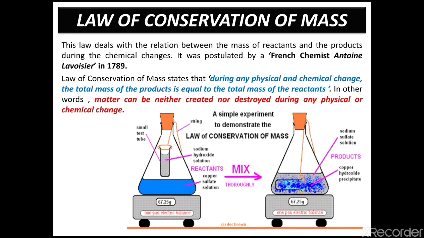Here is a simple chemical experiment to demonstrate the law of conservation of mass. First we take a conical flask containing copper sulfate solution, one reactant, and put in it a small test tube containing sodium hydroxide solution, and close the mouth of the conical flask with a rubber stopper so that air does not pass. Now we weigh the whole system and note down the weight value.